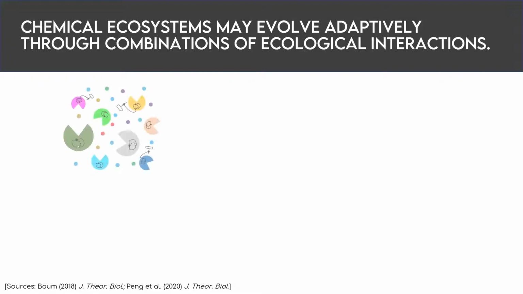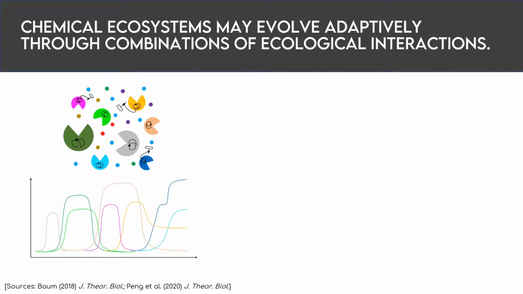Now, a key consequence of this chemical ecology model is that it suggests that chemical ecosystems may be able to evolve as a result of combinations of different ecological interactions among many autocatalytic cycles, as well as random or stochastic processes like fluctuations of food species or other environmental factors.